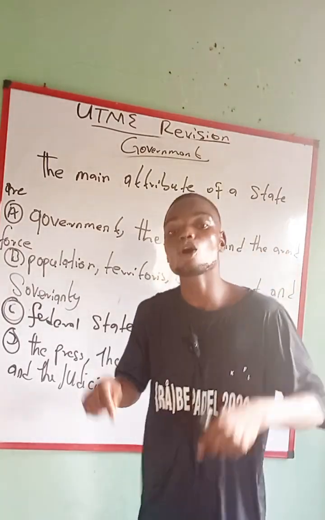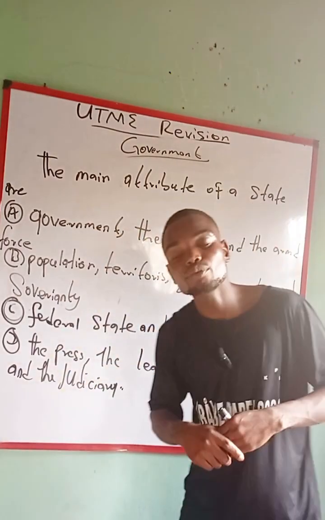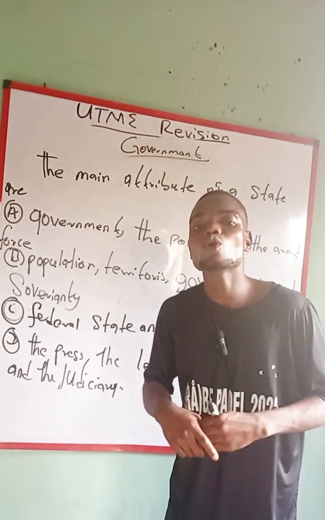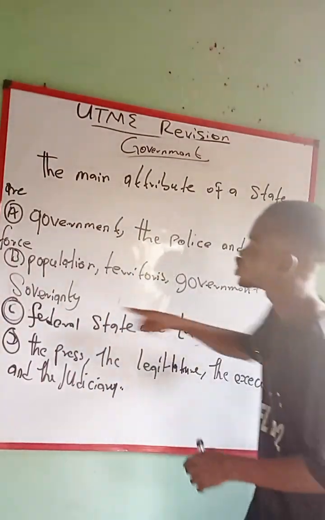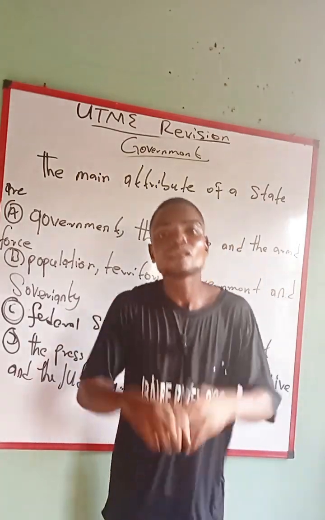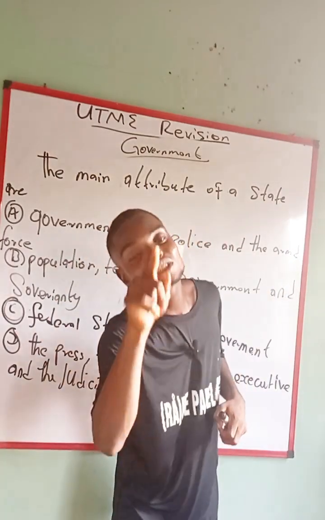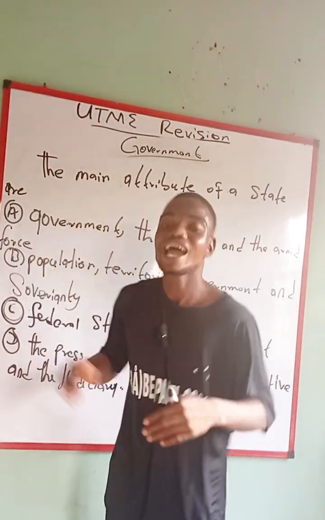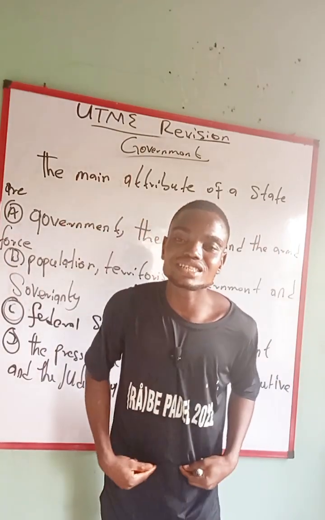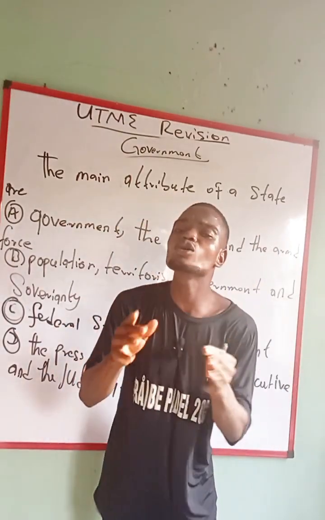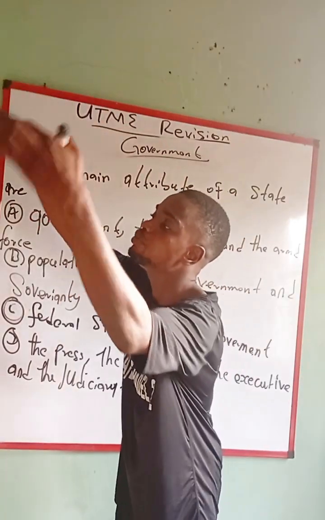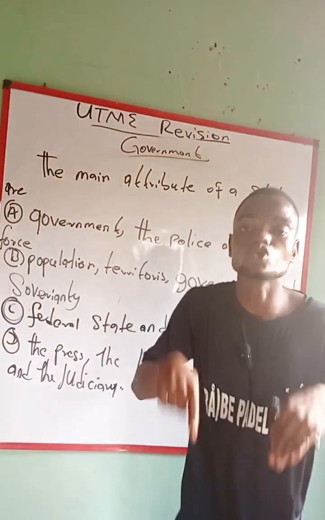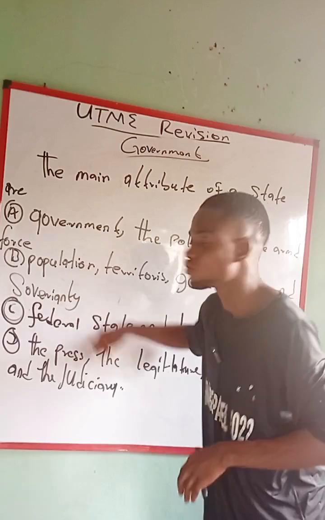Now let's look at government. Yes, government is also one of the attributes of a state because they are the people that exercise the power and make laws. What about sovereignty? Yes, sovereignty is maybe in your state, just like in Anambra state. Anambra state will govern itself and rule itself without looking for external power, just like people from another state, maybe Uyo, coming to help Anambra state to rule. No, that is what we mean by sovereignty.